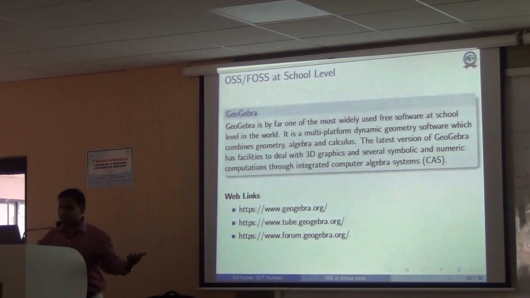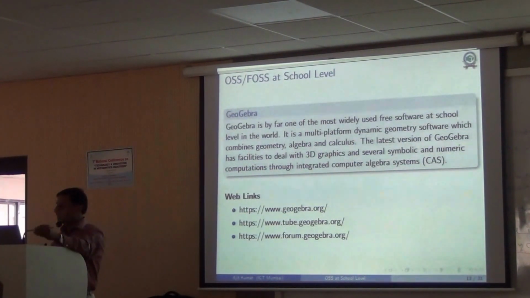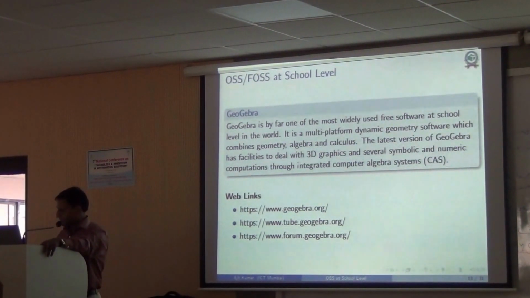There are tons of material available on their website or GeoGebra Tube or GeoGebra Forum. It's a dynamic geometry software which is freely available. The latest version also has 3D in it, and they have also now included what they call a computer algebra system in GeoGebra. You can use it from their website. Nowadays you can also use it from your mobile phone, from a smartphone. So many of these free and open source software can be used from mobile phones.